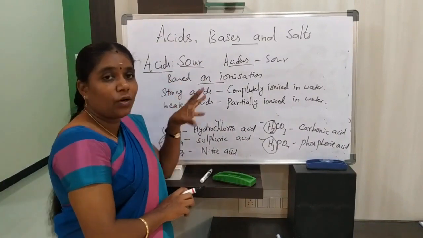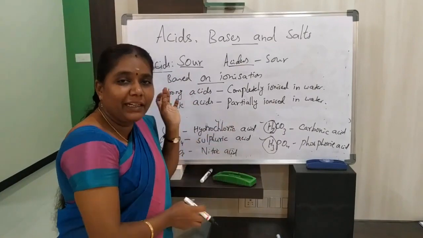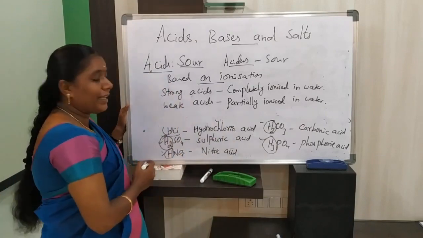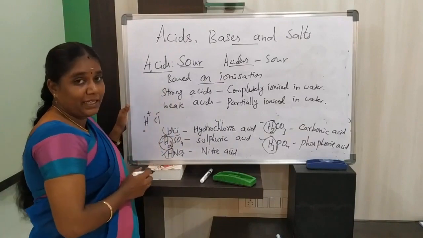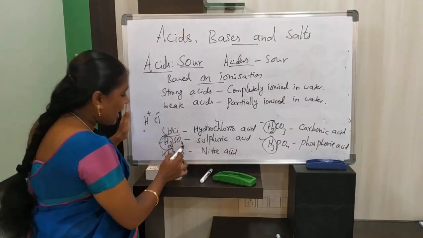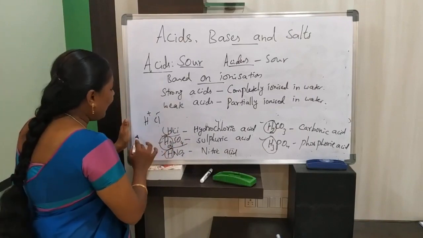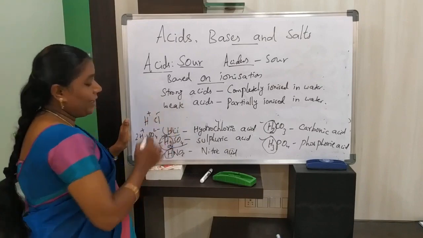Which acids are called strong acids? The acids which ionize completely in water are called strong acids. For example, hydrochloric acid in water completely ionizes to form H plus and Cl minus. Same like this, sulfuric acid in water completely ionizes to form H plus and SO4 2 minus.